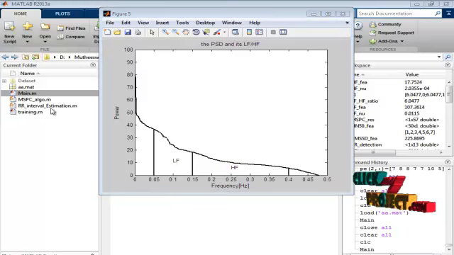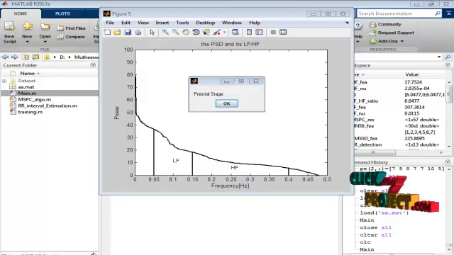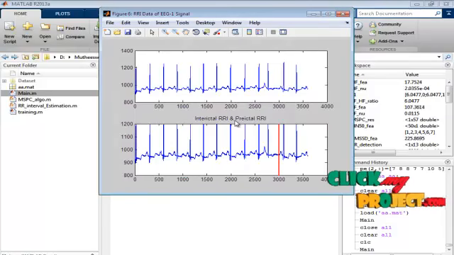Finally, we analyze that this EEG signal is in the preictal stage.